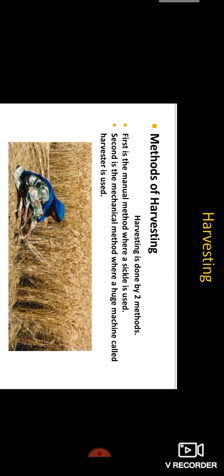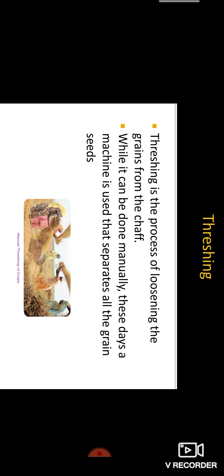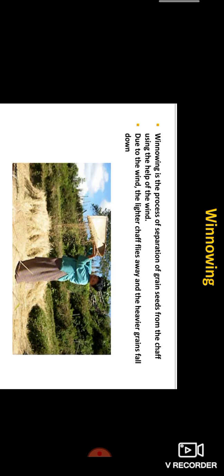Harvesting is done by two methods. The first is the manual method, where a sickle is used. The second is the mechanical method, where a huge machine called a harvester is used. Next is threshing. Threshing is the process of loosening the grains from the chaff. While it can be done manually, these days a machine is used that separates all the grain seeds. Next, winnowing. Here also the grains are separated from the chaff.